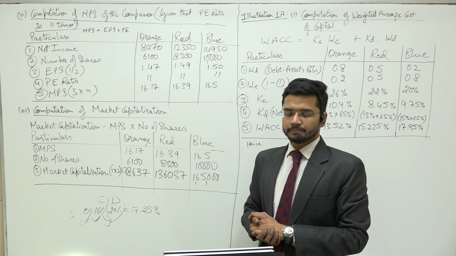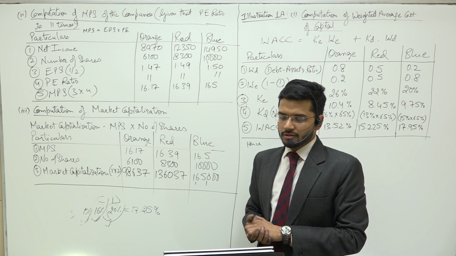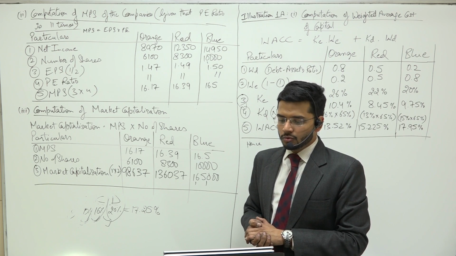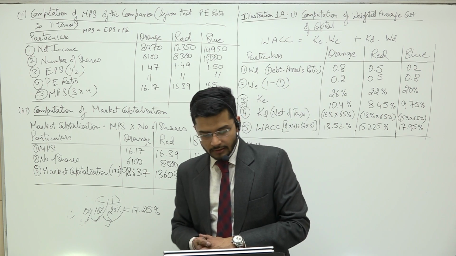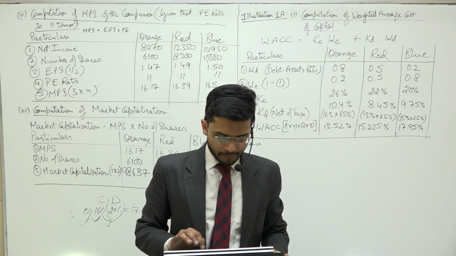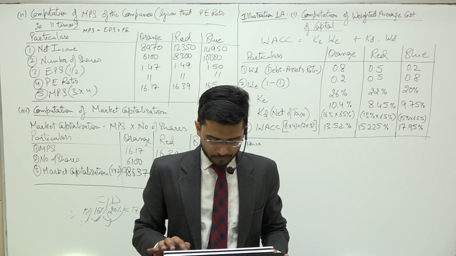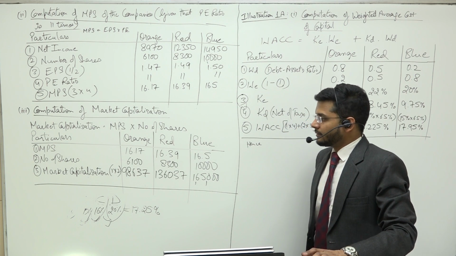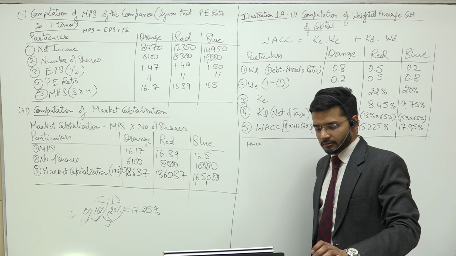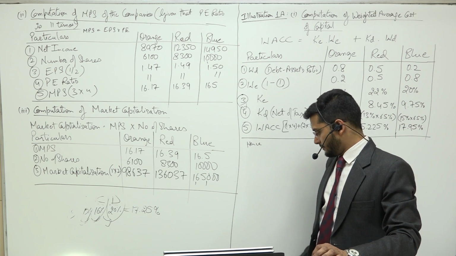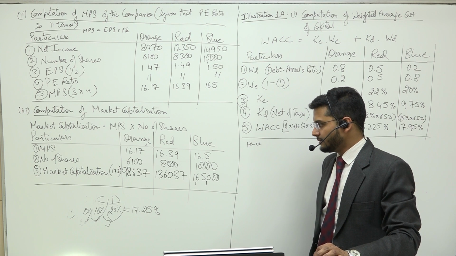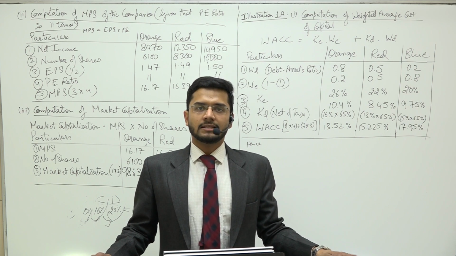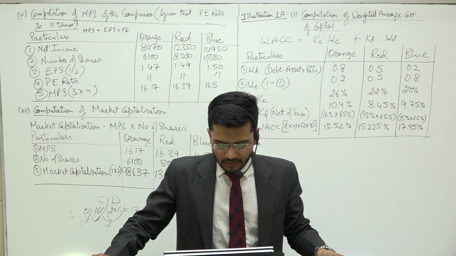Let's conclude the answer for the third part. Conclusion is, hence the market capitalization of orange, red and blue is computed as rupees 98,637, 1,36,037 and 1,65,000 respectively.